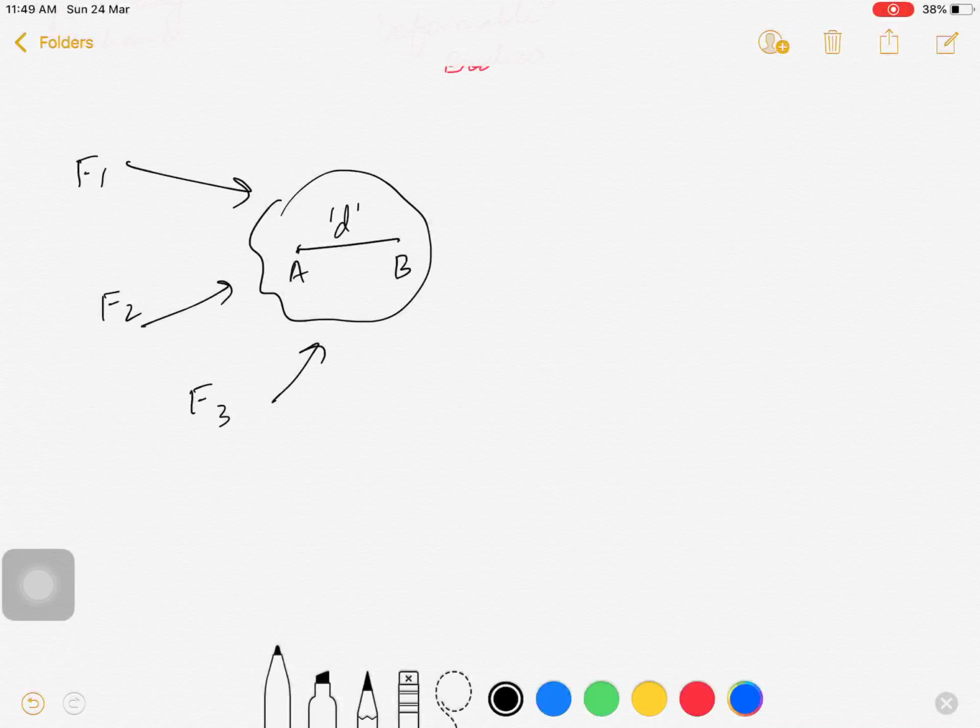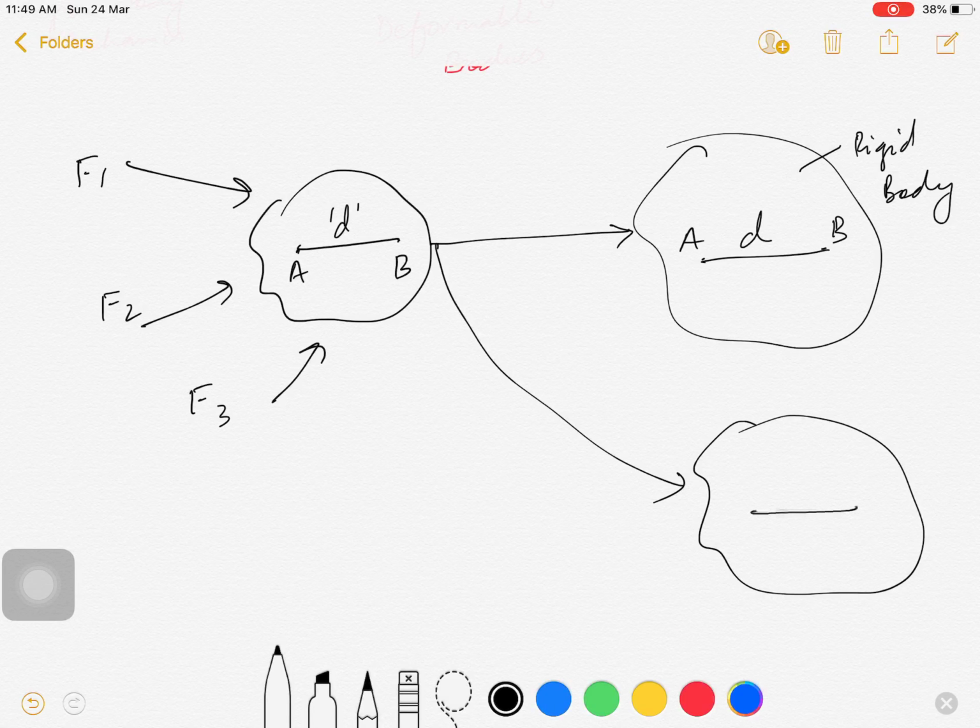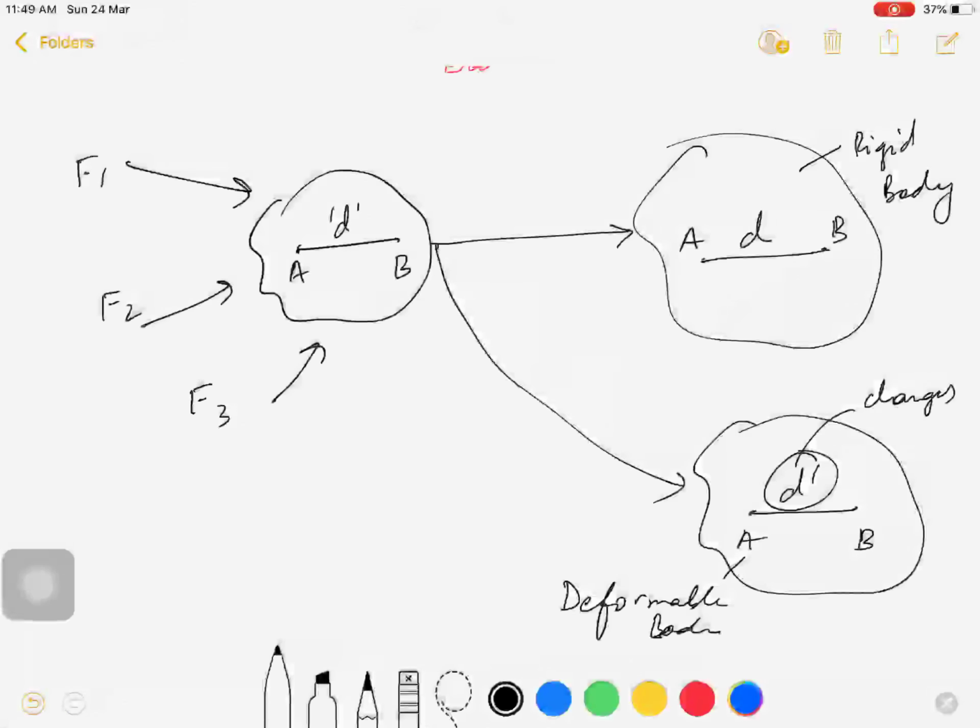Rigid body. If the distance between A and B changes to D dash, then it would be termed as deformable body. So, in deformable body, internal deformations occur, but in rigid body, we assume that internal deformations to be zero. Okay?